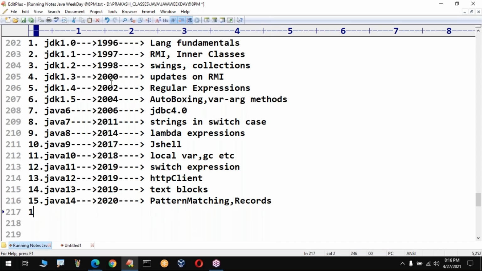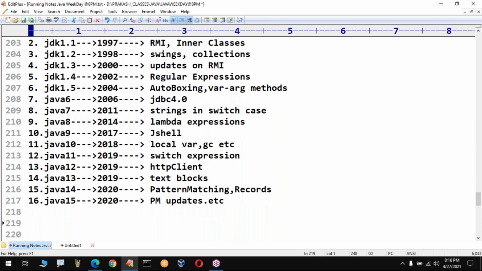What is that latest version? It is nothing but Java 15. Which year was it introduced? The same, 2020 only. What are the updates? Here, pattern matching updates they released. The pattern matching concept with some updates. But in addition to that, n number of things are there. Just for our understanding, I am giving only one or two names.